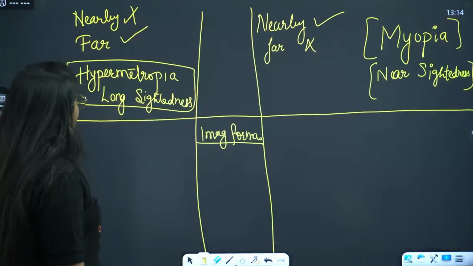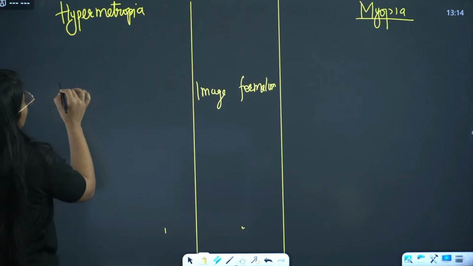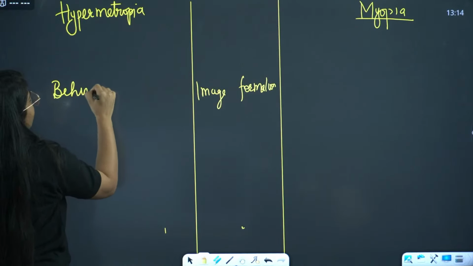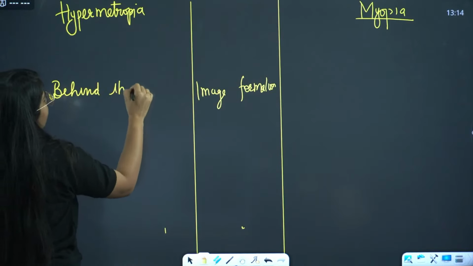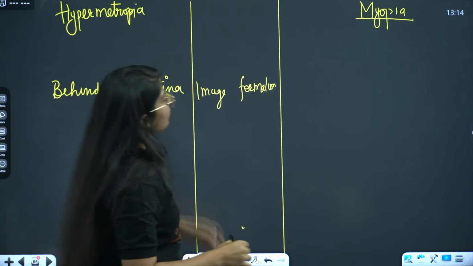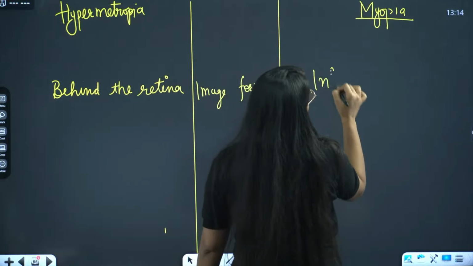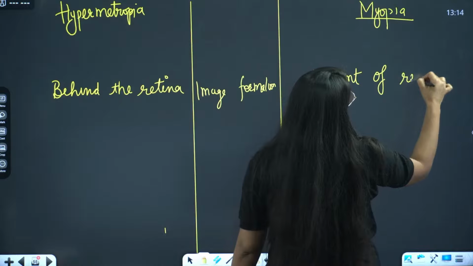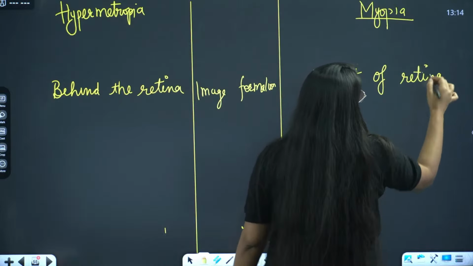Very good. So, image formation in hypermetropia is behind the retina, and in myopia the image formation is in front of the retina. Done?